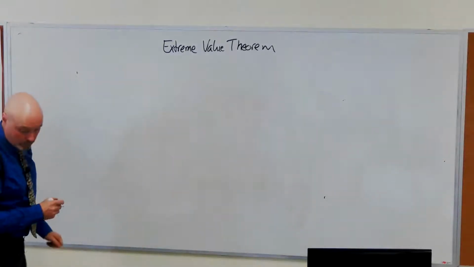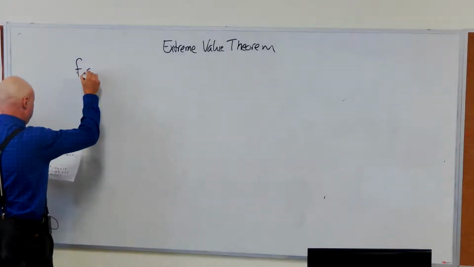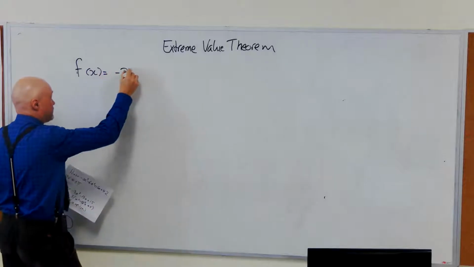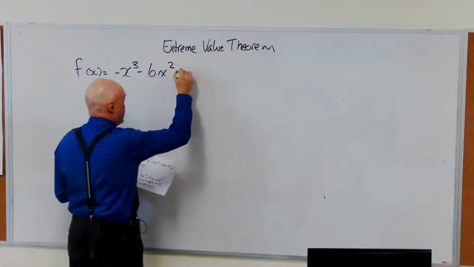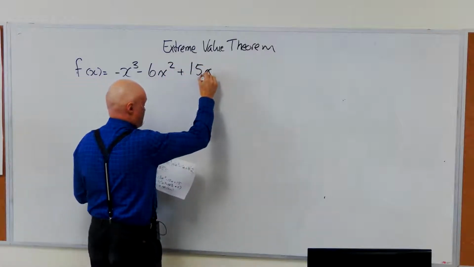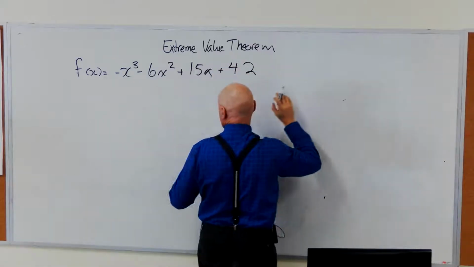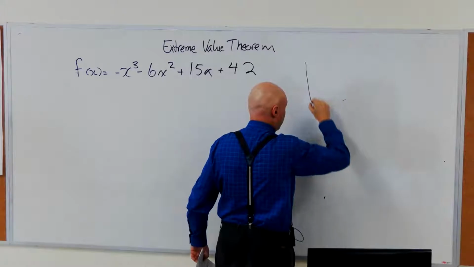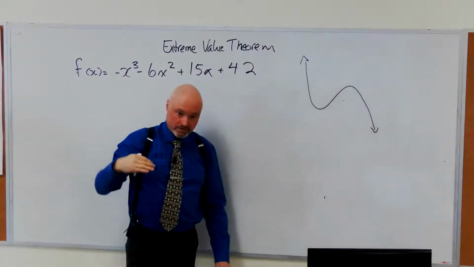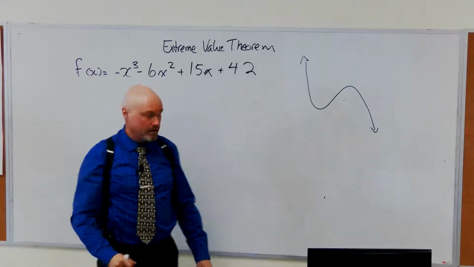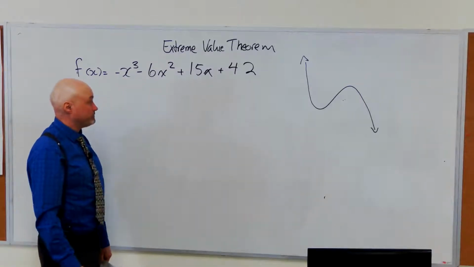Okay. So here's my function, carefully chosen to make things beautiful. It does not illustrate all of those cases that we looked at before. It is a cubic function. The lead coefficient is negative, so it might do something like this. It might not. It might have one of those hanging points, you know, where the point of inflection winds up having a 0 slope. Okay.